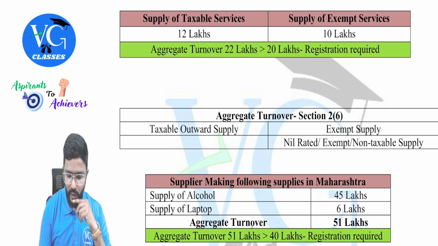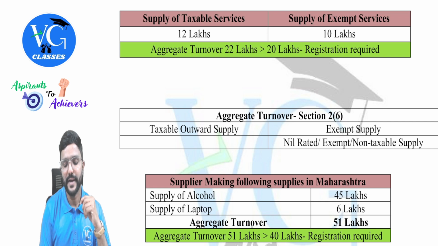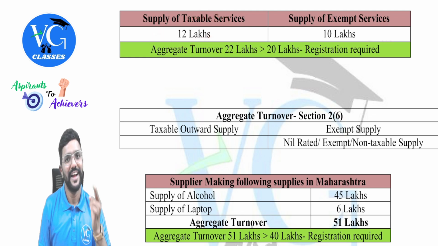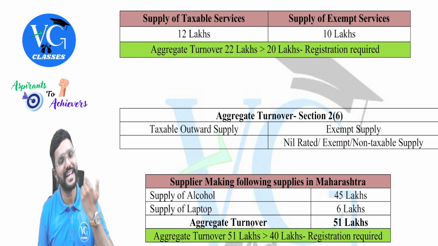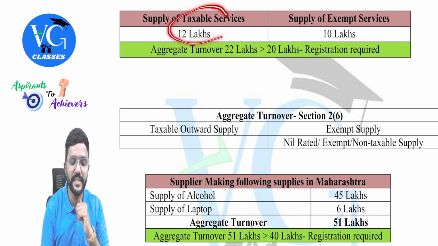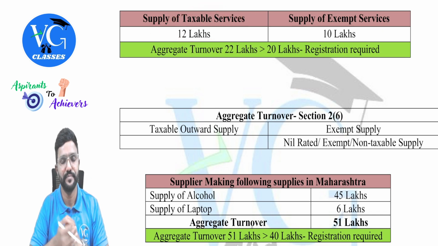So 20 lakh is the limit applicable, but my aggregate turnover is 12 plus 10, 22 lakh. So 22 is more than 20. Should I get registered? Yes, but pay GST only on 12 lakh. Should I pay GST on 10 lakh? No. Aggregate turnover includes exempt supply. If aggregate turnover is more than the threshold limit, I should get registered, but pay GST only on taxable supplies, guys.